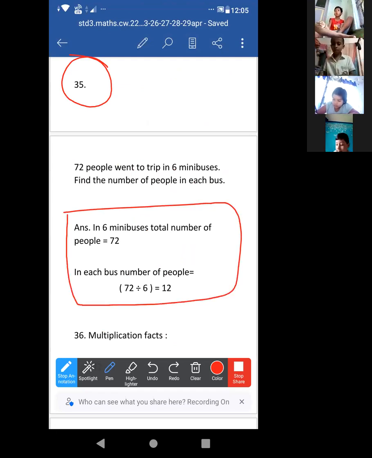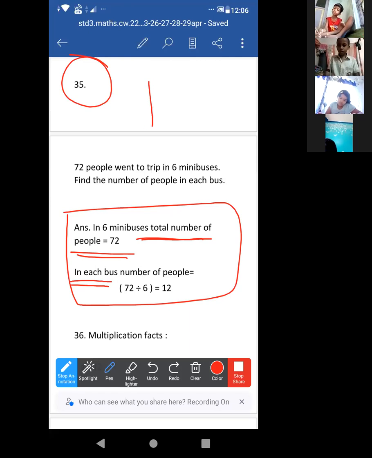Write the statement properly. In 6 minibuses, total number of people 72. In each means in one minibus.